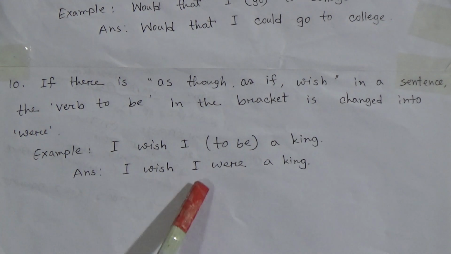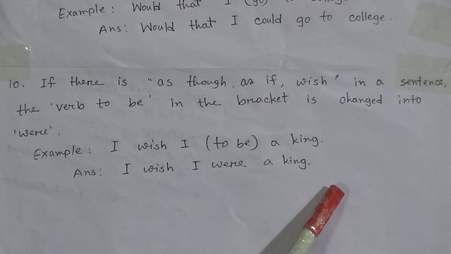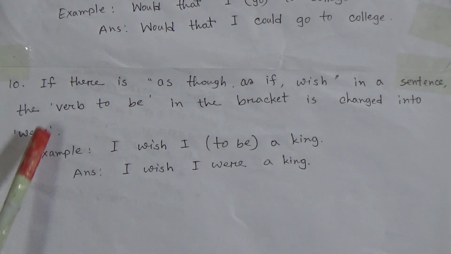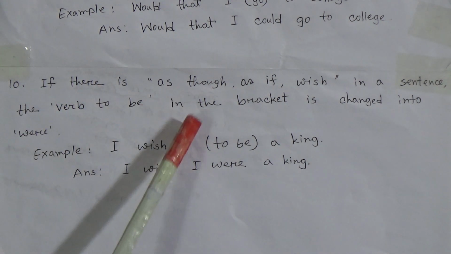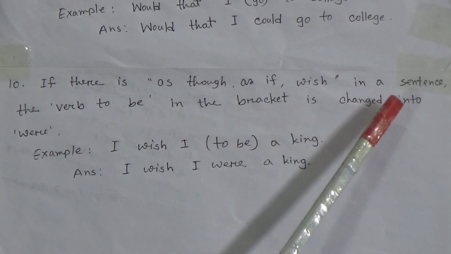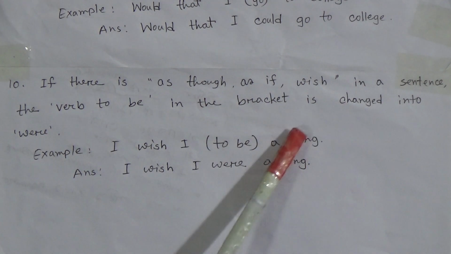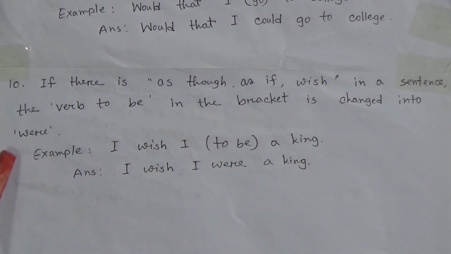I wish I were a king. Okay, what we have learned from this rule? If there is as though, as if, wish in a sentence, the verb to be in the bracket is changed into were. Okay, dear students.